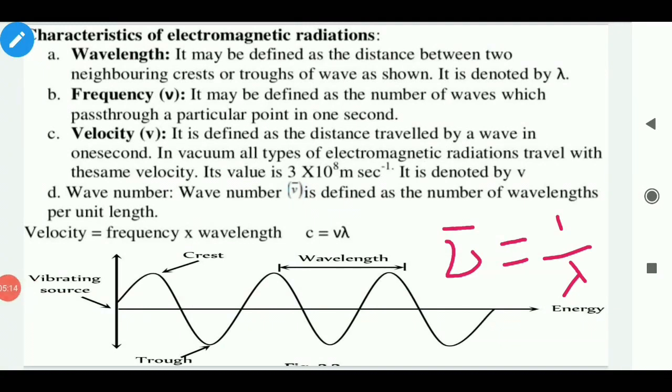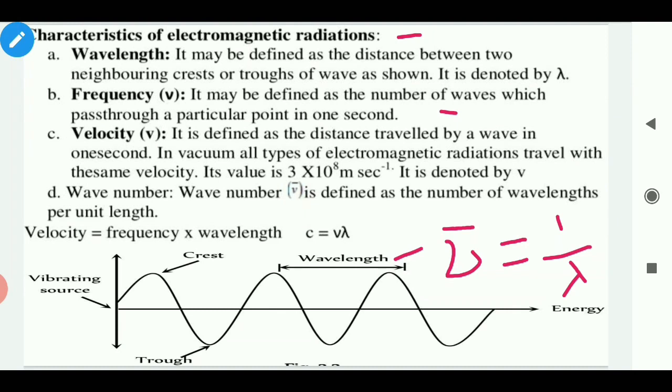Characteristics of electromagnetic radiation. Wavelength. It may be defined as the distance between two neighboring crest or trough of wave as shown. It is denoted by lambda. Frequency nu. It may be defined as the number of waves which pass through a particular point in 1 second. Velocity v. It is defined as the distance traveled by a wave in 1 second.